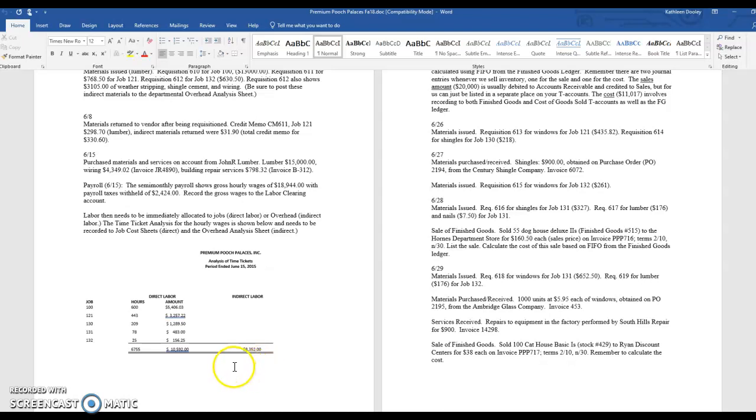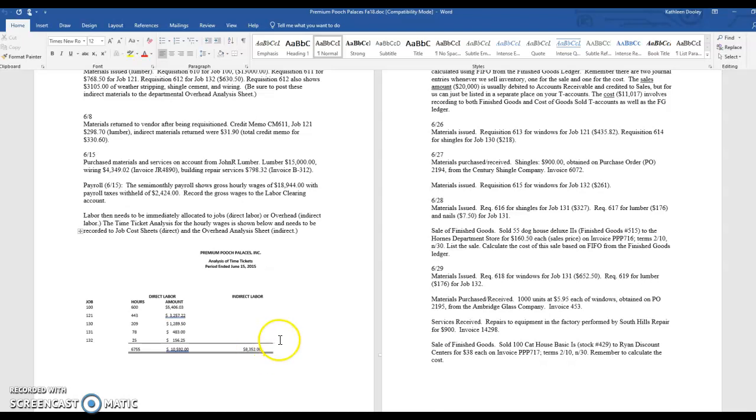Okay, and so these two amounts, the direct labor and the indirect labor, total up to this $18,944 that was the total of payroll. So these are now clearing out of the payroll account and being put into work in process for the direct labor and into overhead for the indirect labor.